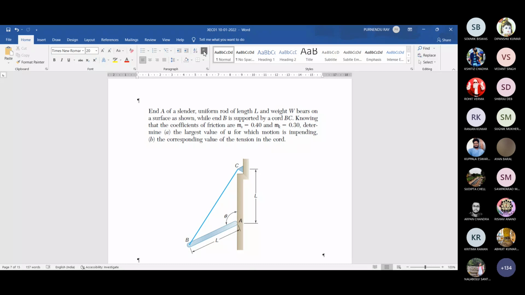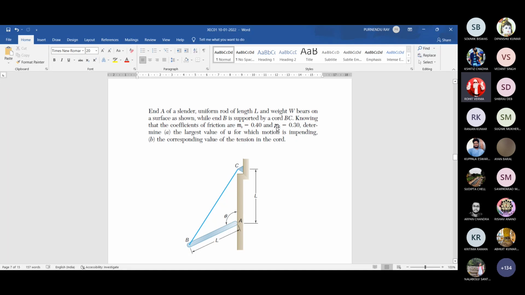Sir, what is U here? What is U? This is actually, it should be mu, the friction coefficient. Some angle it is representing, and these aims are corresponding to mu.